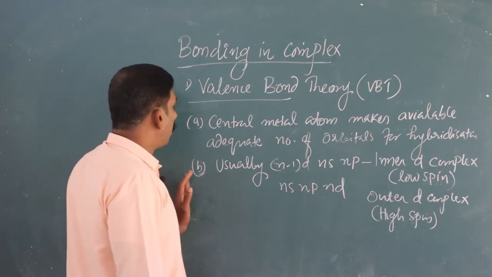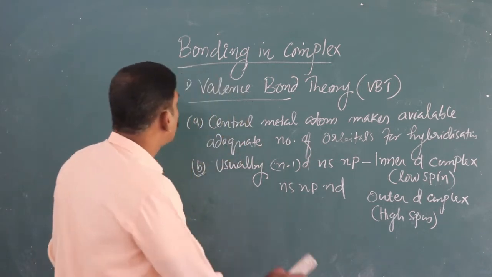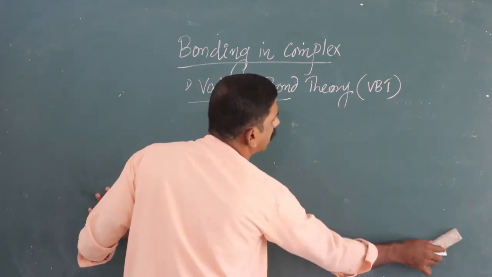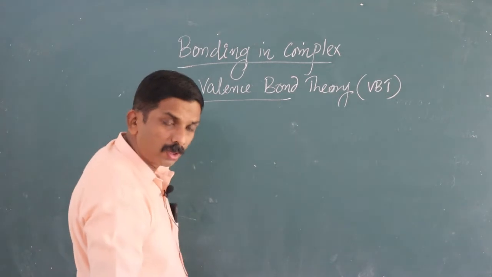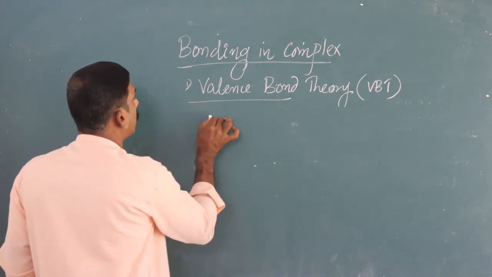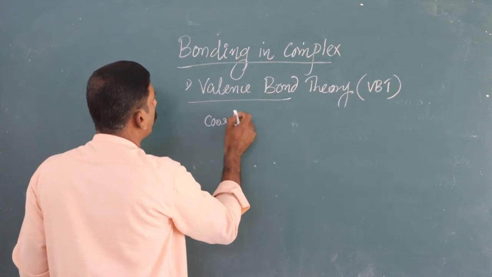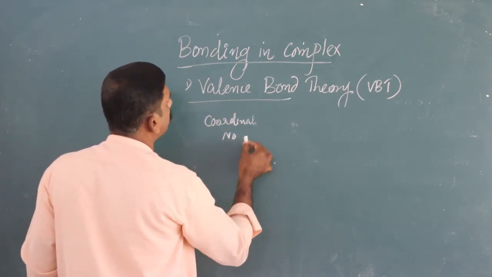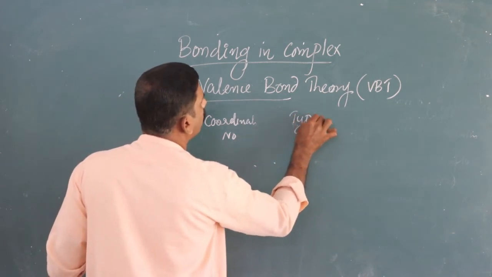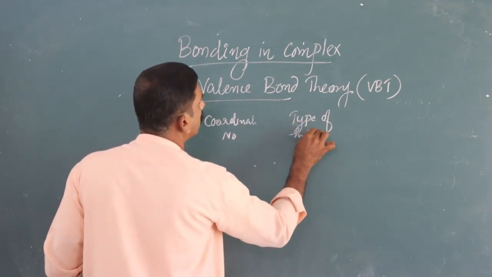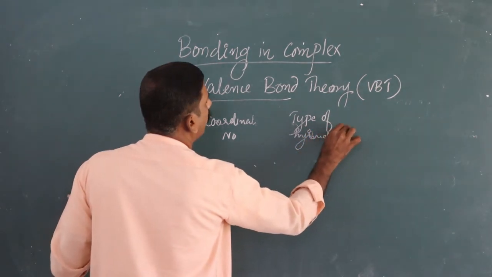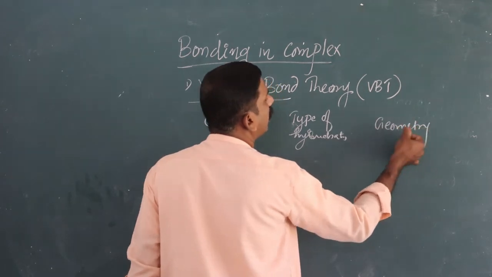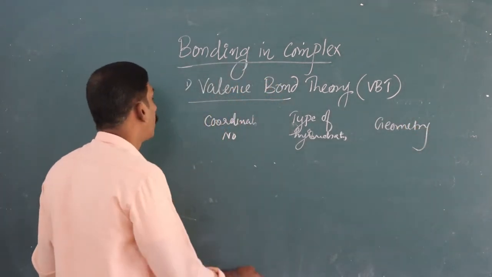Then, depending upon the nature of hybridization as well as the coordination number, there are different types of hybridization. In the form of a table we represent coordination number, type of hybridization, and the last column about the geometry of the molecule.